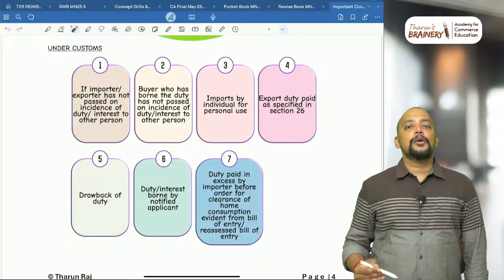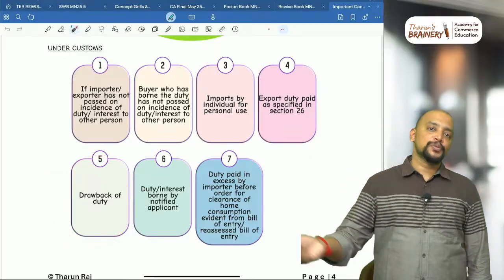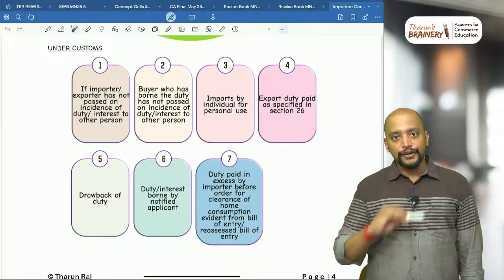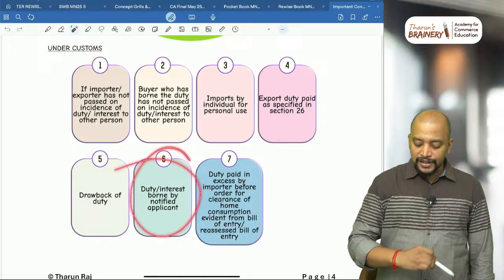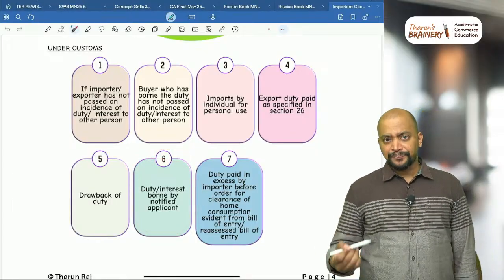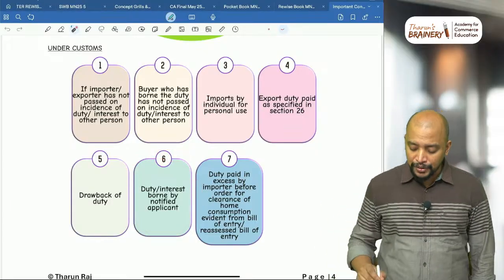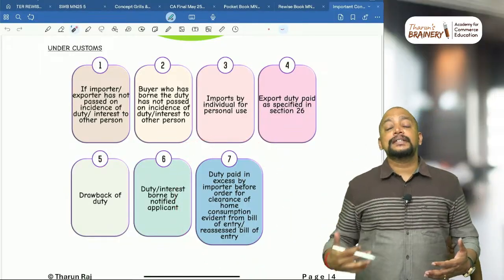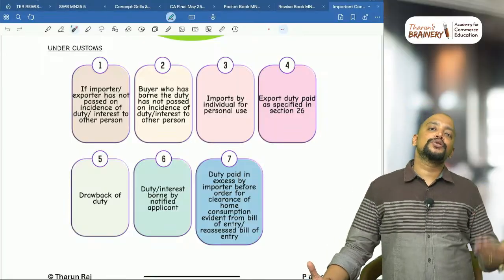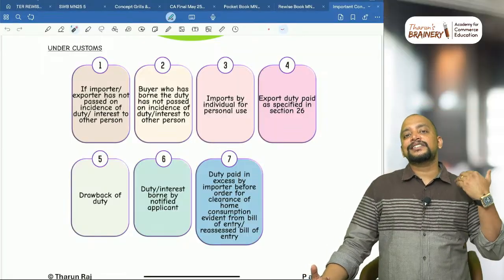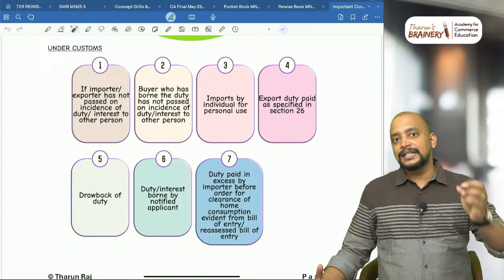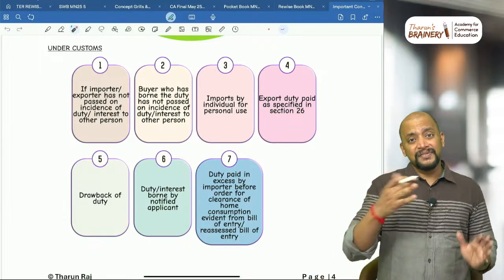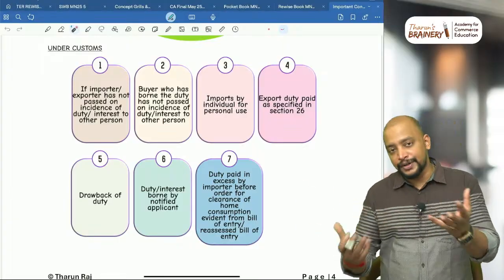Then duty drawback, that is imported goods when it is exported. Upon import, whatever customs duty was paid, we will get a refund. So that also we don't have to prove unjust enrichment. Duty or interest borne by a notified applicant. So if they notify from time to time and it is clearly evident in the bill of entry that there is some excess payment. We imported only 200 units, but by mistake we paid customs duty for 400 units. In that case, it is clearly evident. So no need to prove unjust enrichment. Okay, because we can sell only 200, we cannot sell 400 units for that reason.